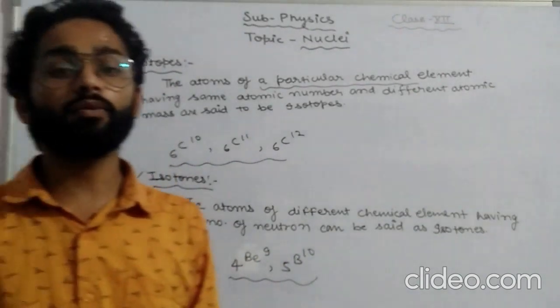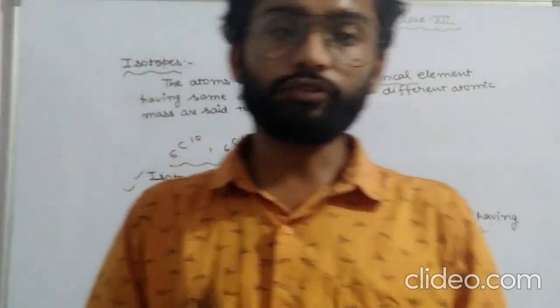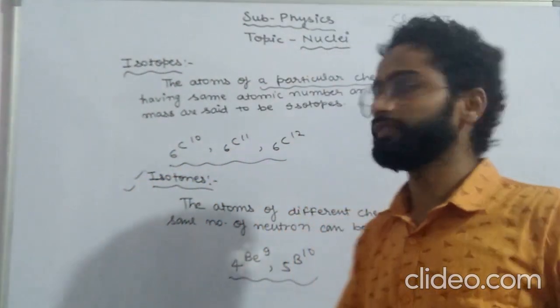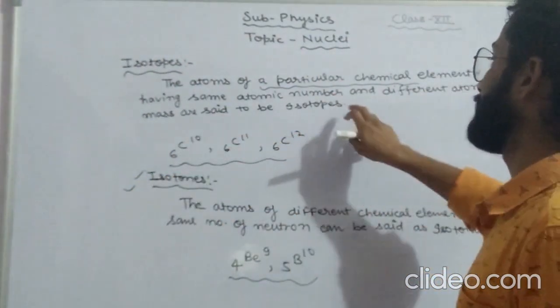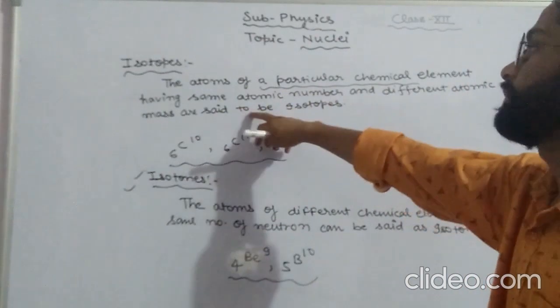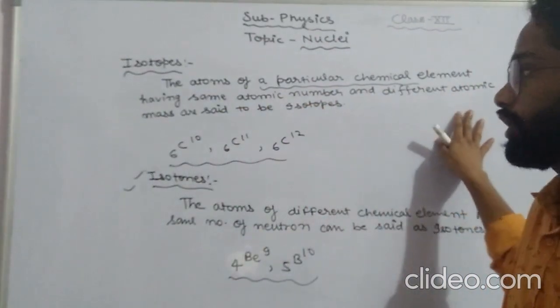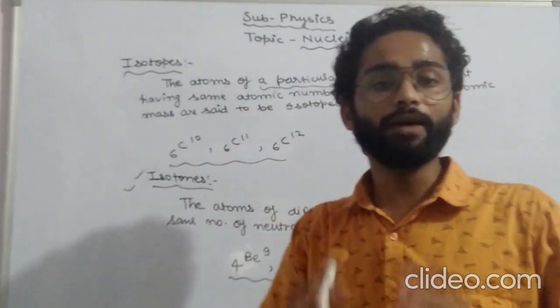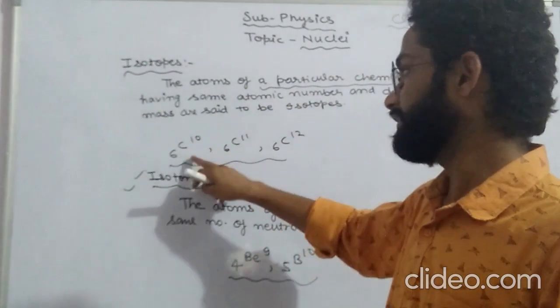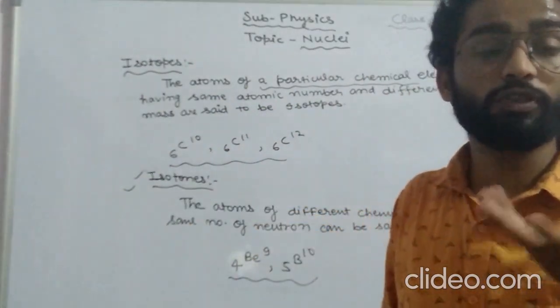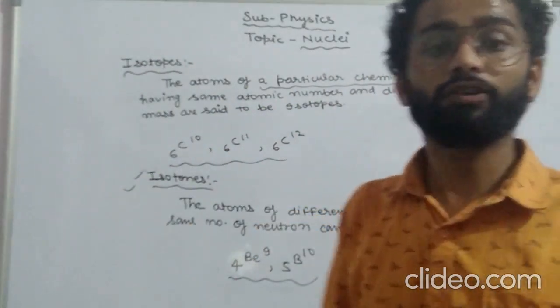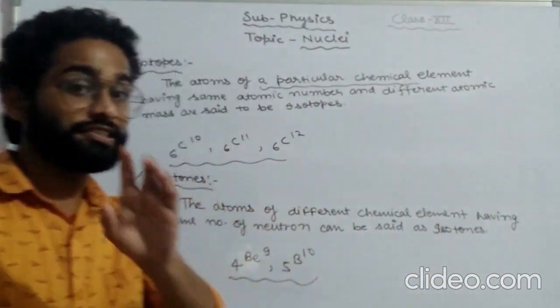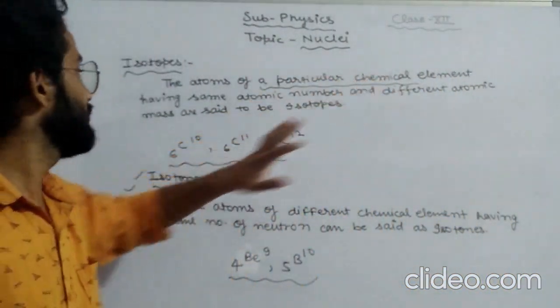So we have read here what? Isobars, isotones, isotopes. In the very first, isotopes, the particular chemical element having the same atomic number and different atomic mass. That means the element would be the same. If I am writing, isotopes of carbon can be, isotopes of hydrogen can be, but there should be a particular chemical element.